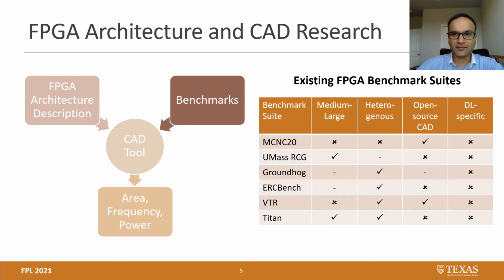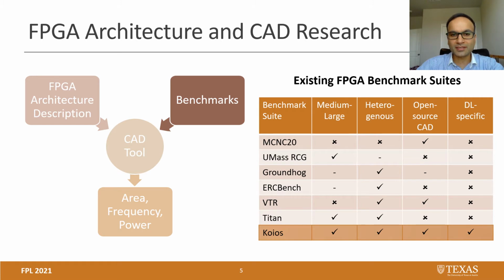If we look at the existing FPGA benchmark suites, we see that some of them have small designs, some of them have designs that are not heterogeneous, many of them do not go through open source CAD flows, and none of them are DL specific. Using these current FPGA benchmark suites for DL specific research means that we might be optimizing for wrong targets. And in the absence of representative benchmark suites, researchers create their own custom benchmarks for each individual study, which involves a lot of effort, first of all, and secondly, that makes comparing results from various studies almost impossible.